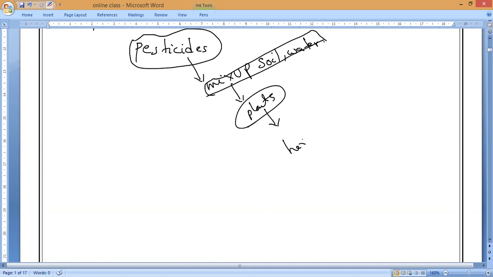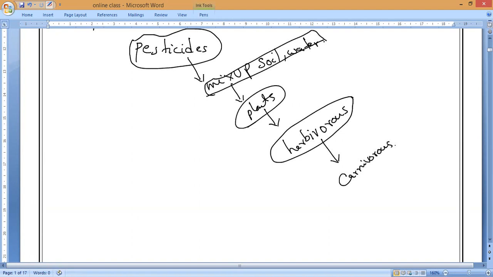By the herbivores. Yes or no? Then these herbivorous animals will be eaten by the carnivores. Like that, the amount of chemicals deposited keeps on increasing. That is what you have to remember.